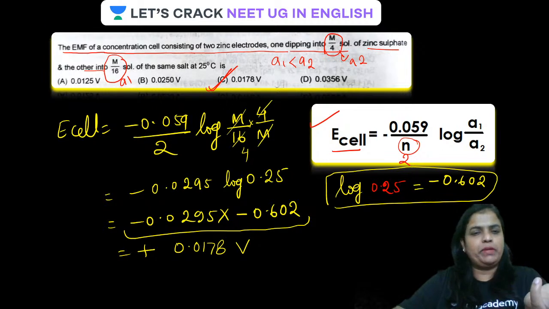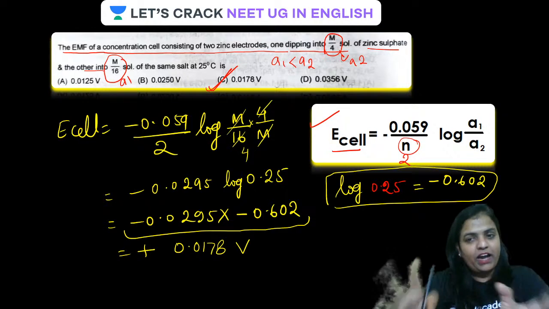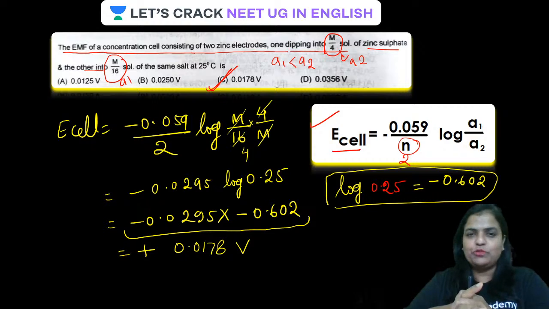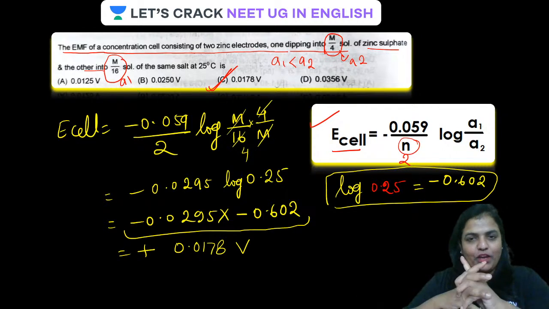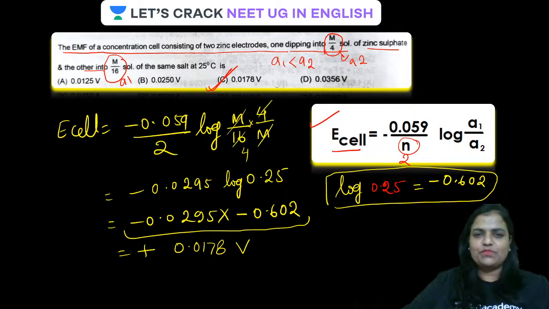The data and the cell will be different, but we have discussed all types of possible questions which can be asked on concentration cell.